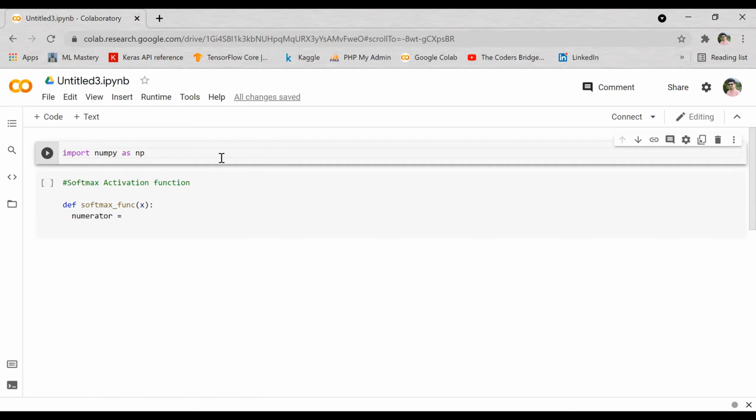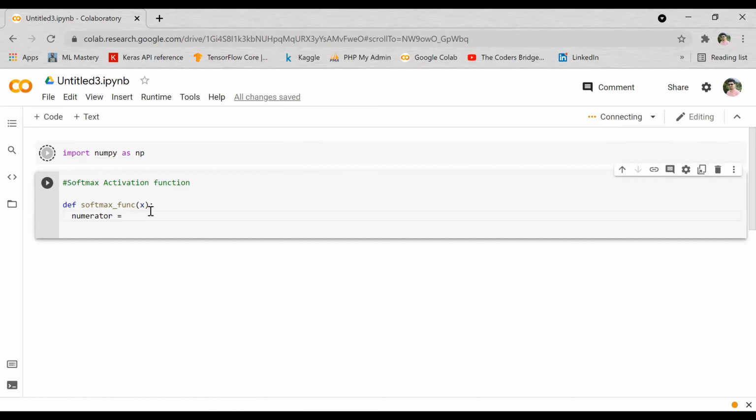So we imported numpy. From that numpy, we will be using the exponential function. We can also use math for that, but I'm using numpy. So it is numpy dot exponential of x minus max of x, correct?